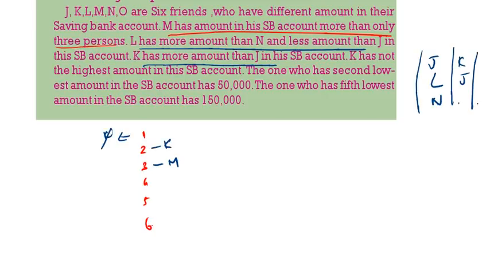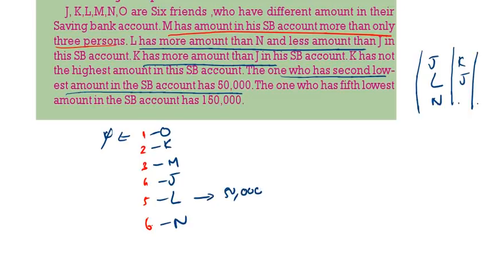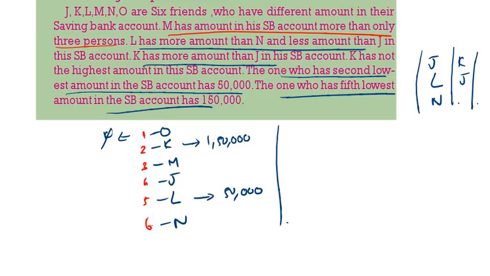So K will come here. Now K, followed by J, followed by L, followed by N, we are left out with O. The one who has the second lowest has 50,000. So L will have 50,000. Fifth lowest means K. K will have 1,50,000. This is the puzzle. Now come to the questions.